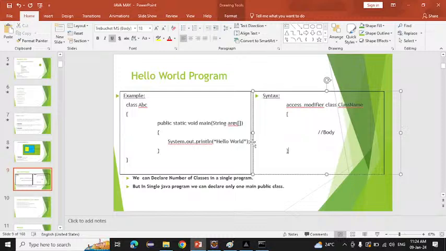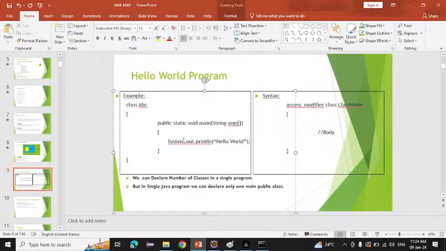After that, here we wrote a function, that is the main method. Function and method are both the same thing. Don't get confused by that. Many people are confused between them, thinking method is a different thing and function is a different thing. But method and function are the same thing only. So this is the method we have, the main method.